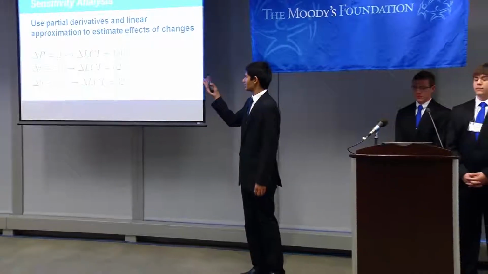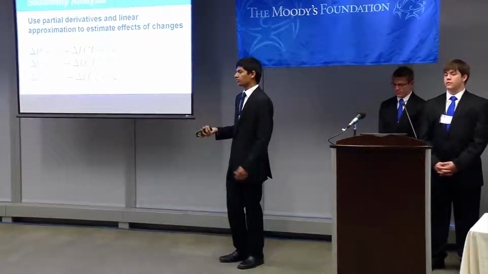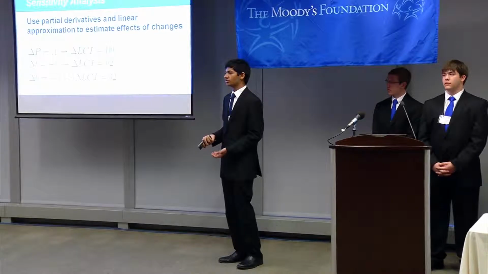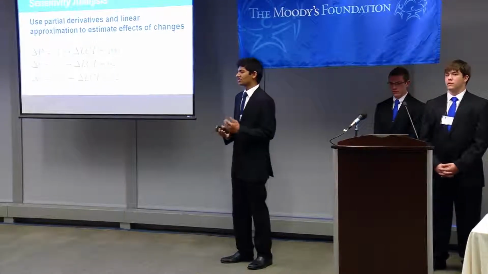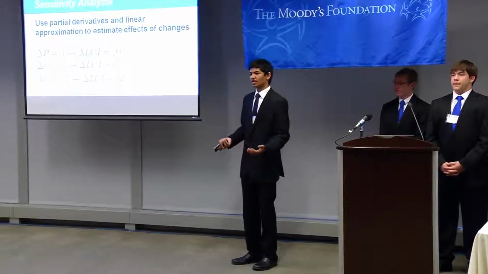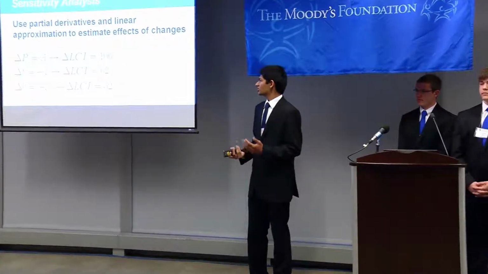So what you see is that a change in the physical activity level of 0.1, which represents a moderate increase in physical activity of 2 to 3 hours a week, results in a student needing, on average, 106 extra calories at lunch. A change of -1 for T, which means 1 less hour spent sleeping per night, causes a student to require, on average, 62 more calories at lunch. And lastly, if the student eats breakfast 10% less frequently, then a student will require 32 more calories at lunch on average. We then conclude that our model is reasonably stable with respect to its inputs, but students' caloric needs can be changed if necessary.